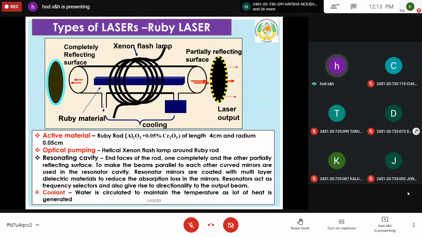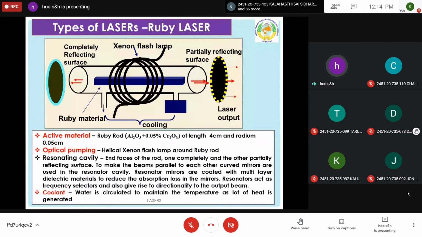And the active material, as we have discussed, three are required. One is the active system in which excitation, population inversion, and stimulated emission must take place. That material is called the active medium. Here in this case, the active material is the ruby. In it, the active ones are chromium ions. Cr3+ ions are the active material. They respond to excitation, de-excitation and stimulated emission, and finally laser can be produced. So the active material is chromium here.